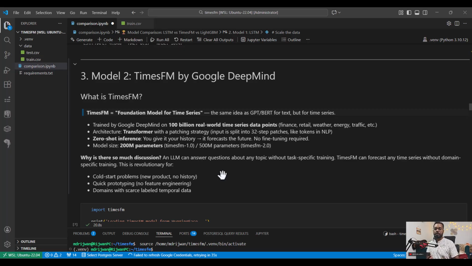The architecture is transformer based, which is the latest model type for LLMs, with a patching strategy where input is split into 32-step patches like tokens in NLP. It does zero-shot inference: you give it your history, it forecasts the future, and no fine-tuning is required. Model size is 200 million parameters for TimesFM 1.0 and 500 million parameters for TimesFM 2.0. You can just read it here.